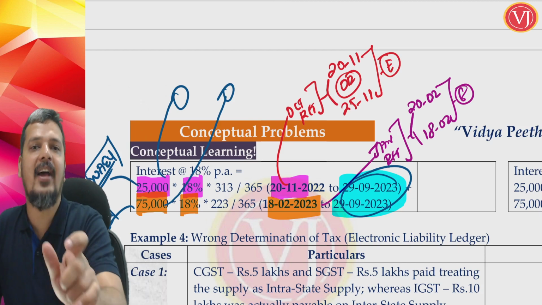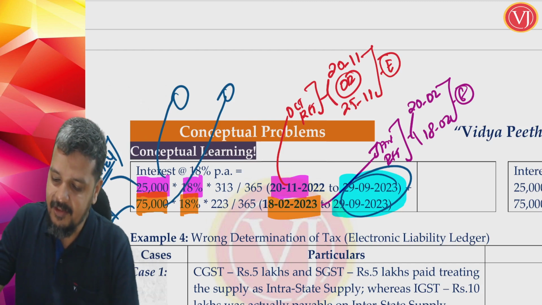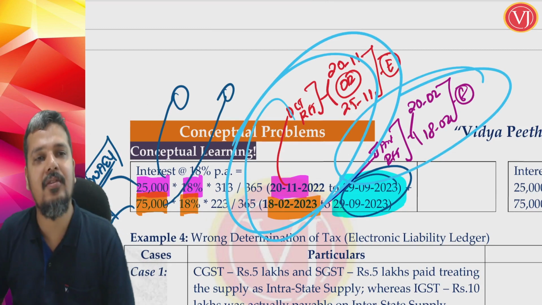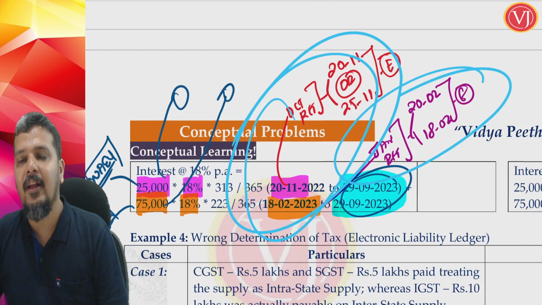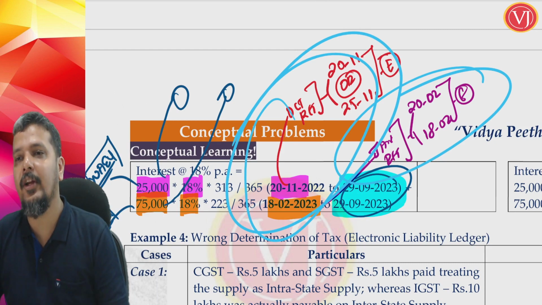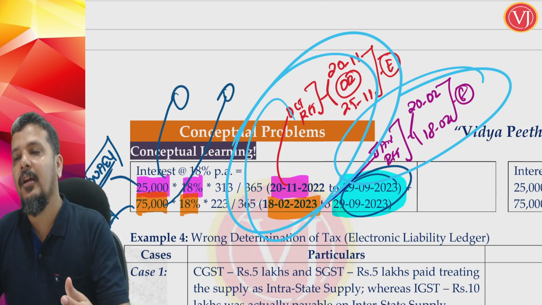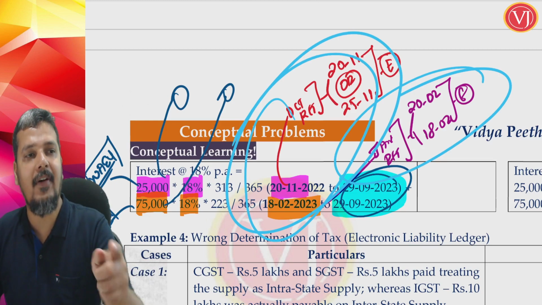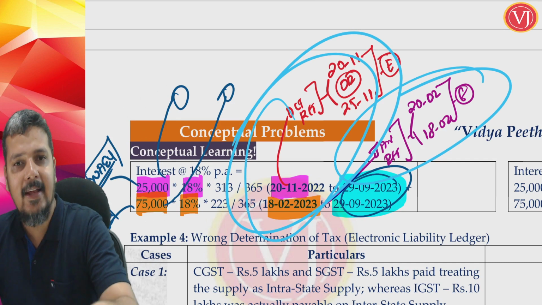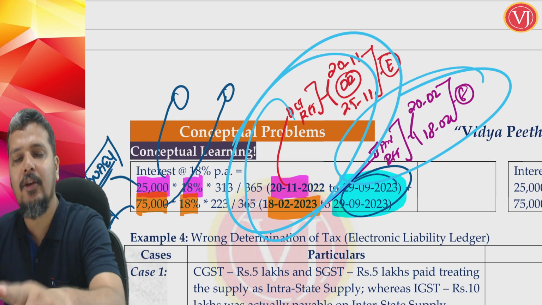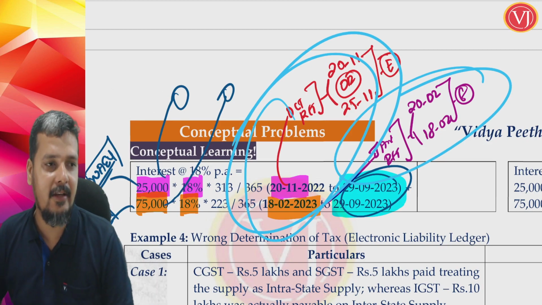From date is a big challenge. What is the most challenging area here? From date is when you actually wrongly utilize it. If your wrong utilization happens because your credit balance comes down because of filing a particular return, take that particular month's return, see the actual date of filing that return or the due date of filing that return, whichever is earlier.